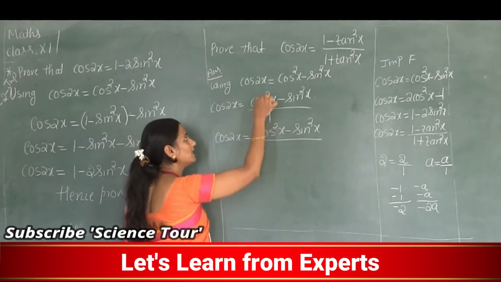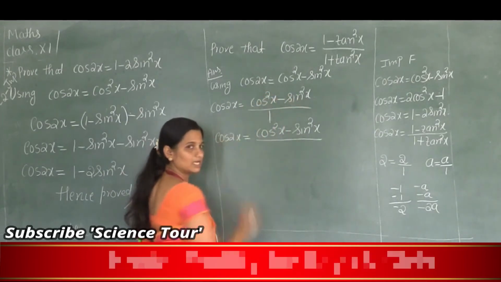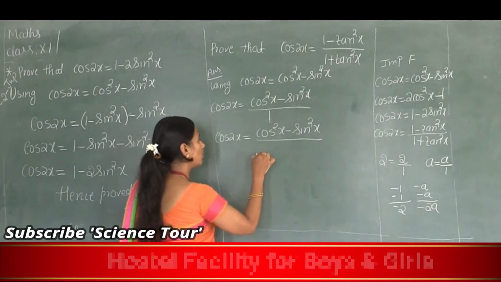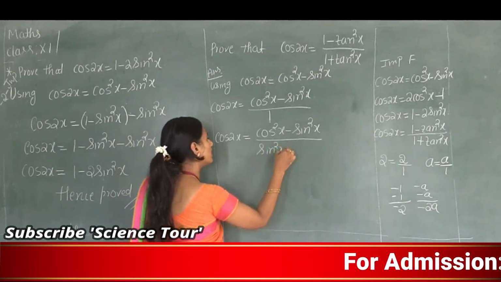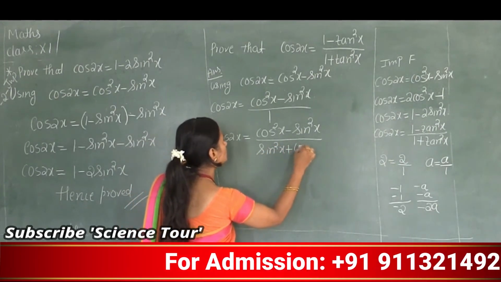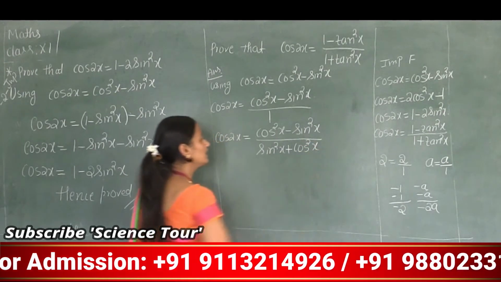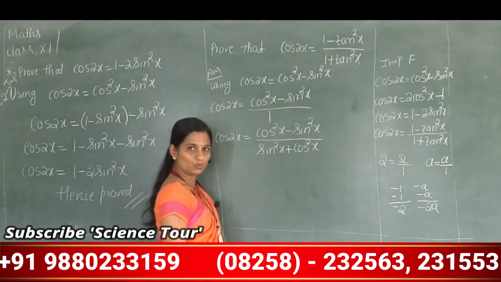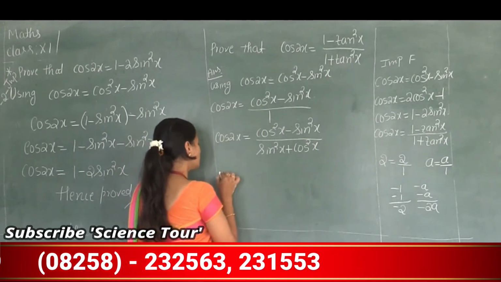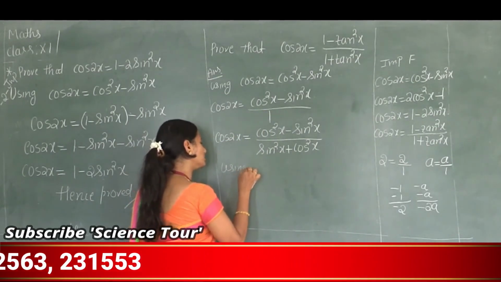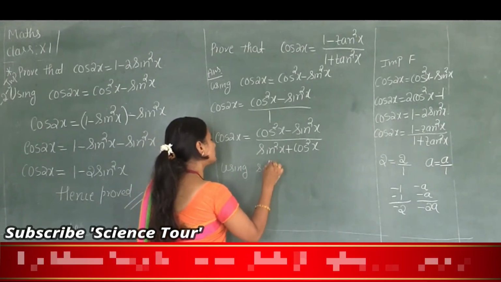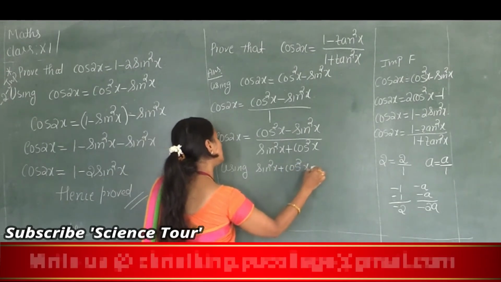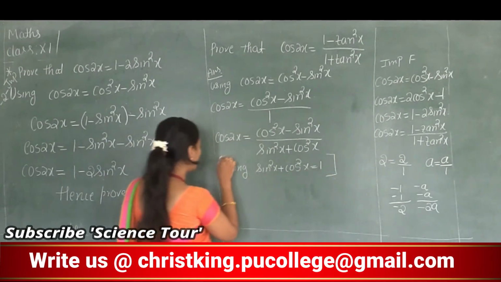Which identity? Related to cos and sin. So the identity is sin square x plus cos square x. Is it right? So sin square x plus cos square x is equal to 1. So now I will write here using the identity sin square x plus cos square x is equal to 1. I use that identity.